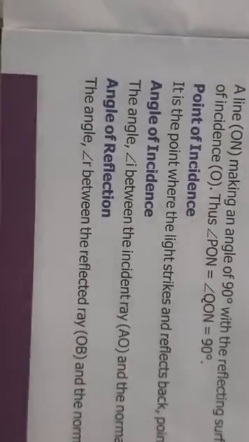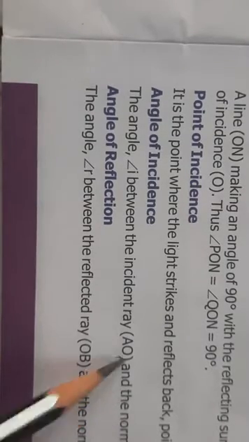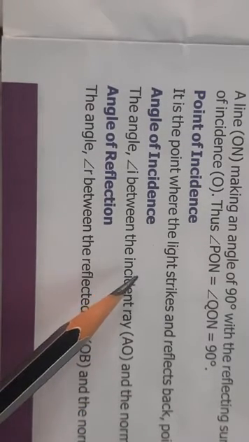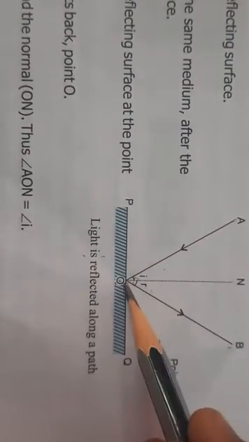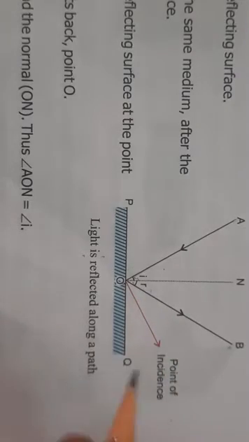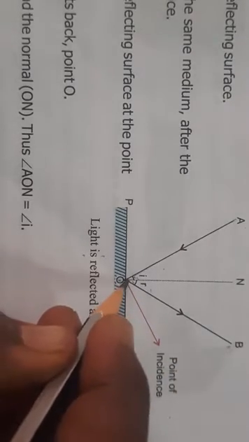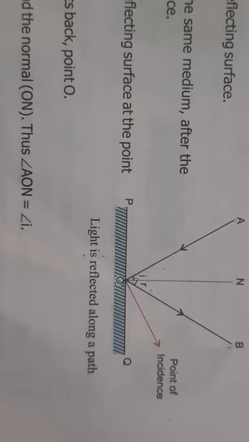Then the next term used is point of incidence. Point of incidence means it is the point where the light strikes and reflects back. The incident ray strikes and then it reflects from there. So this point O is the point of incidence.